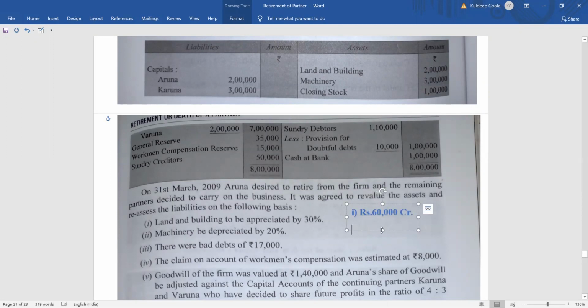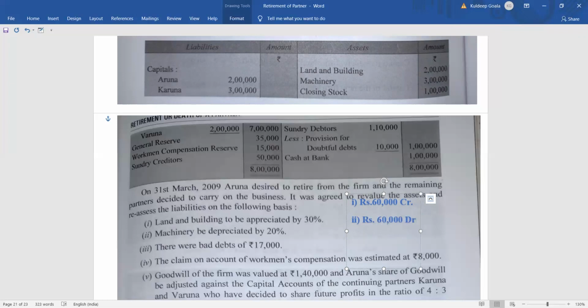So now moving to the next one, what do we have? We can see that the next one is machinery to be depreciated. So how much will it be? Obviously it will go in the debit, because depreciation means loss. How much? 20%. So 20% of 3 lakh, again it will be the same 60,000, right? So again 60,000 will be in the debit of revaluation.